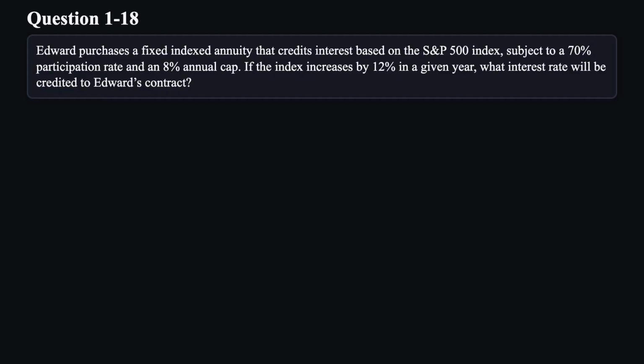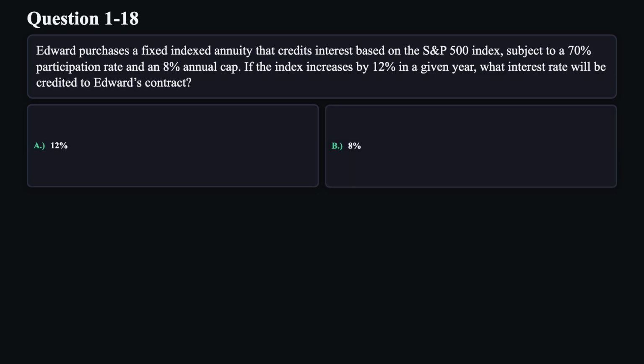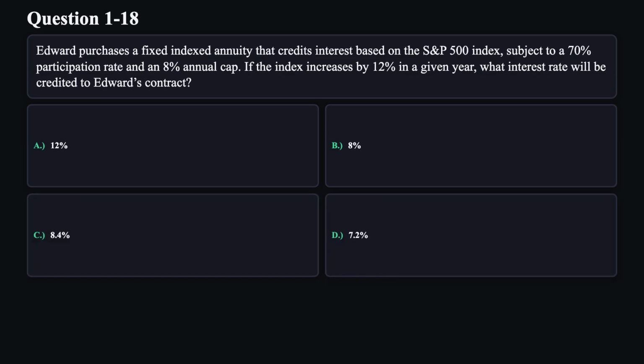Question 18. Edward purchases a fixed indexed annuity that credits interest based on the S&P 500 index, subject to a 70% participation rate and an 8% annual cap. If the index increases by 12% in a given year, what interest rate will be credited to Edward's contract? A. 12%, B. 8%, C. 8.4%, D. 7.2%.